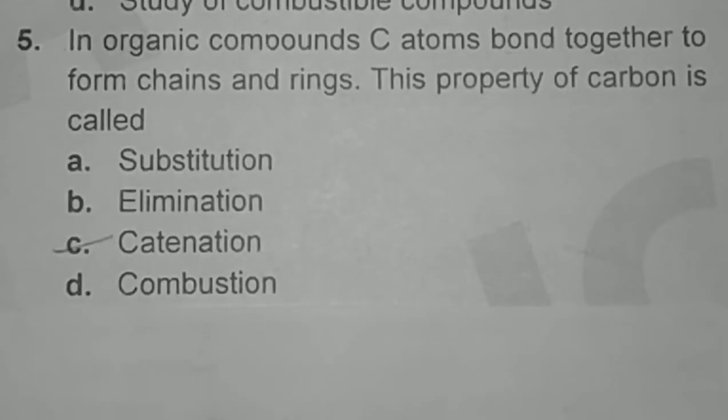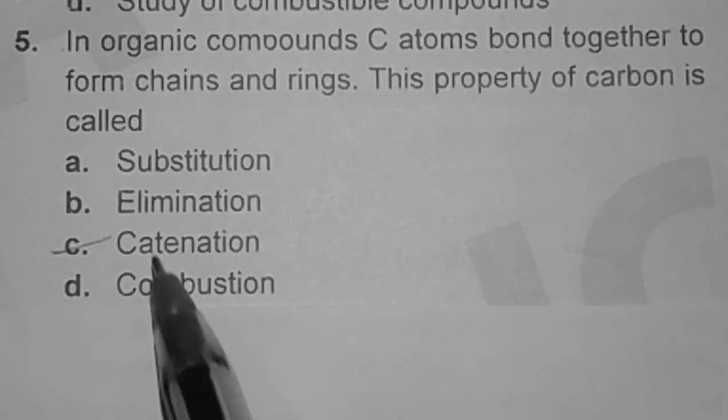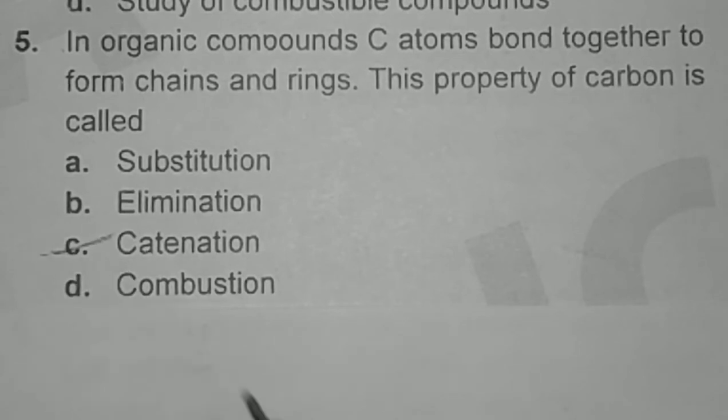In organic compounds, carbon atoms bond together to form chains and rings. This property of carbon is called catenation. Okay, when carbon makes bonds with each other in order to form chains and rings, this property is called catenation.